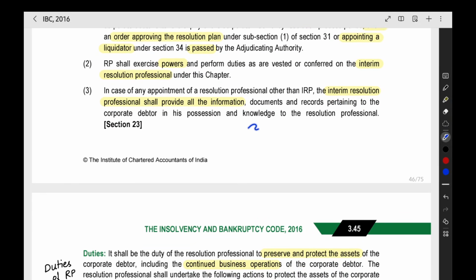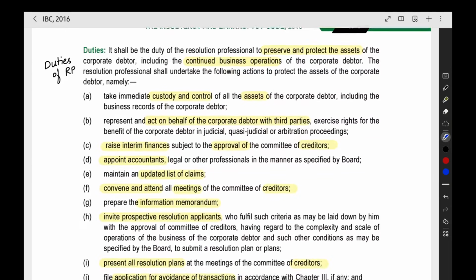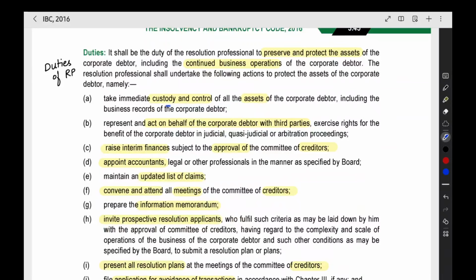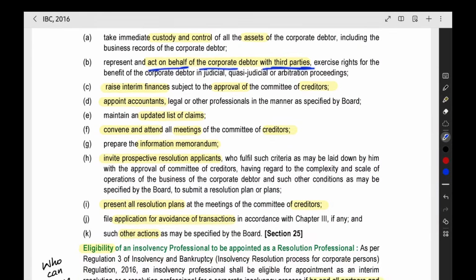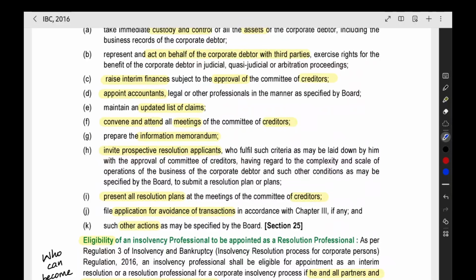When the IRP is going and the new RP is appointed, the IRP should give all the information. Till now, whatever information the IRP is having, he should produce it to the RP before leaving the company. Then duties. He shall take the custody and control of the assets. He shall act on behalf of the company with third parties. He will be the representative of the company on behalf of third parties.